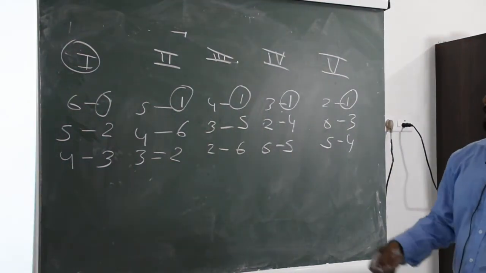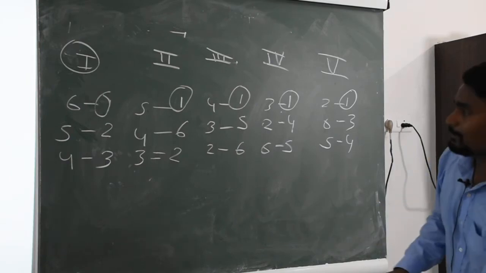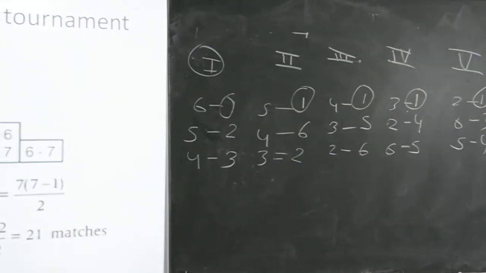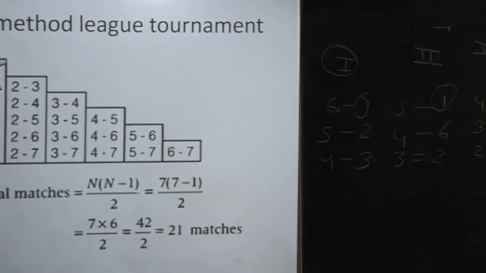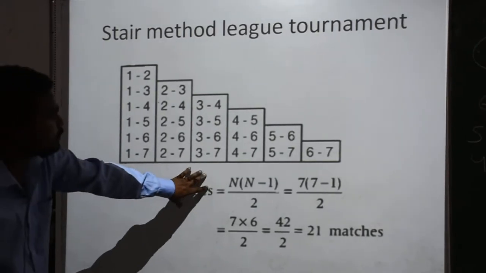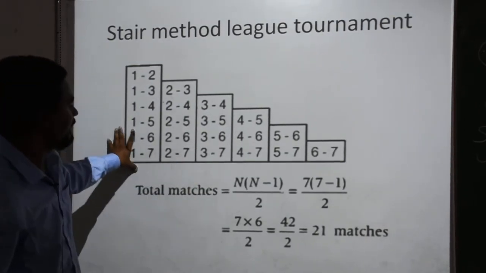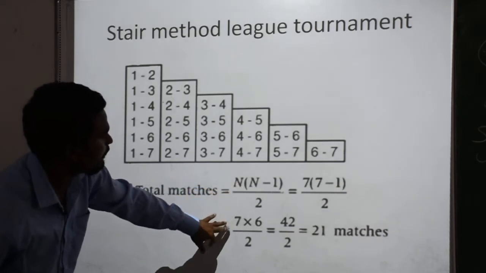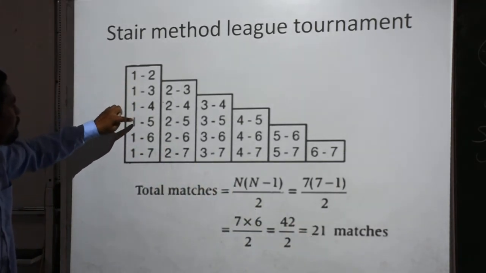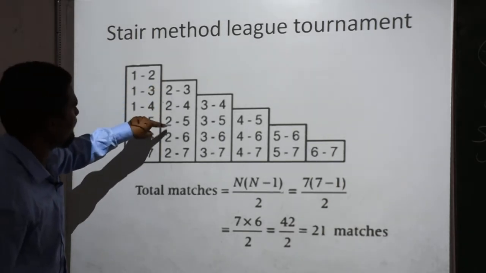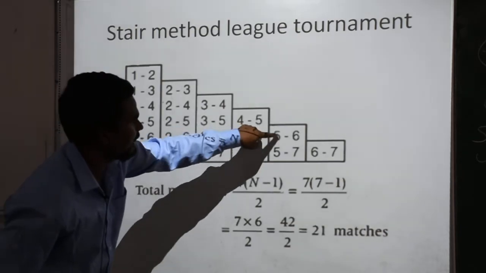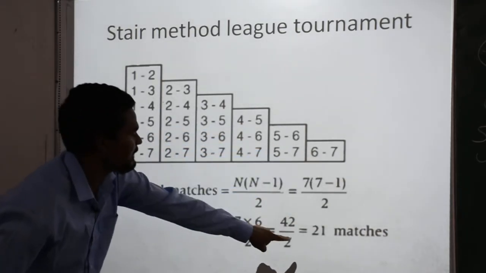In a league tournament, one more method is there, the staircase method. This is the stair method. So here also you can see the fixtures of a league tournament of 7 teams. This is the same formula for matches. How many matches are there? 21 matches. We can count 1, 2, 3, up to 21. How many matches are there? 21.